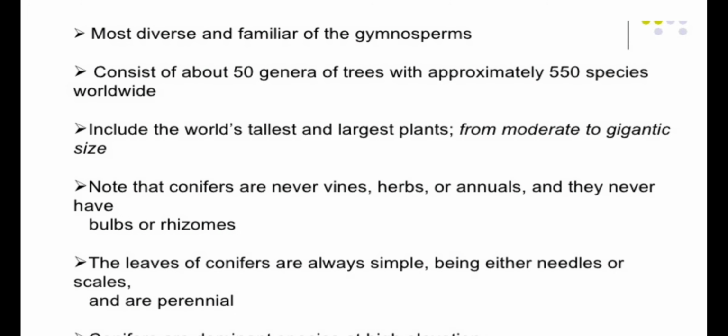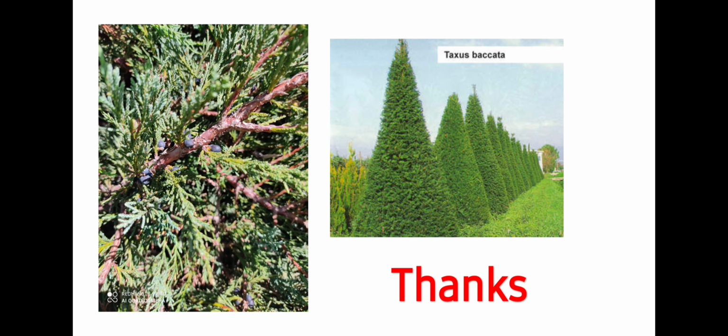To conclude, I must say conifers are the most diverse and familiar of the gymnosperms. They consist of about 50 genera of trees with approximately 550 species worldwide. They include the world's tallest and longest-living plants, from moderate to gigantic size. Conifers are never vines, herbs or annuals. They never have bulbs or rhizomes. The leaves of conifers are always simple, being either needles or scales. They are perennials. So that's all about the reproduction and economic importance of the conifers.